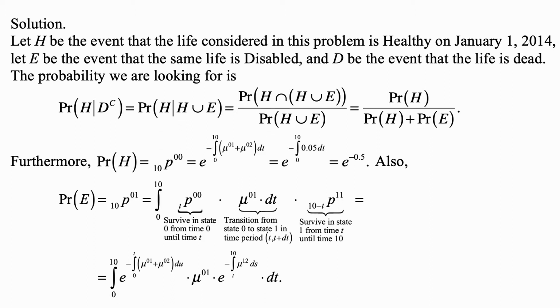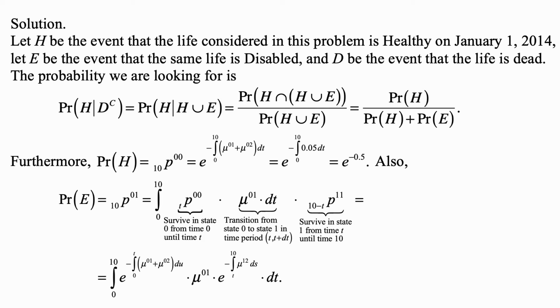So this is the probability of H intersection (H union E) divided by the probability of H union E, and of course the intersection of H with H union E is just H, and H and E are mutually exclusive, so the probability of the union is the sum. So this becomes the probability of H divided by the probability of H plus the probability of E.